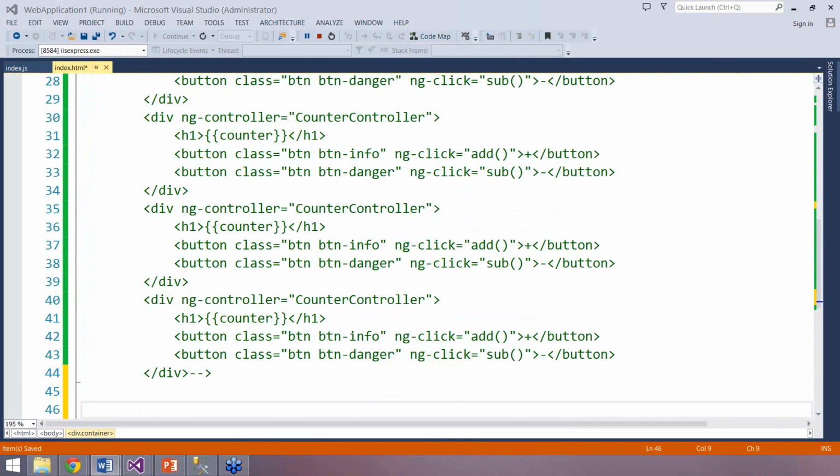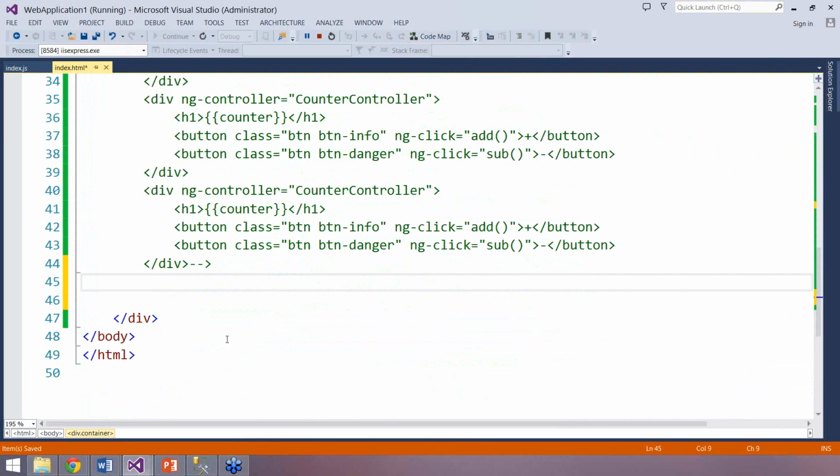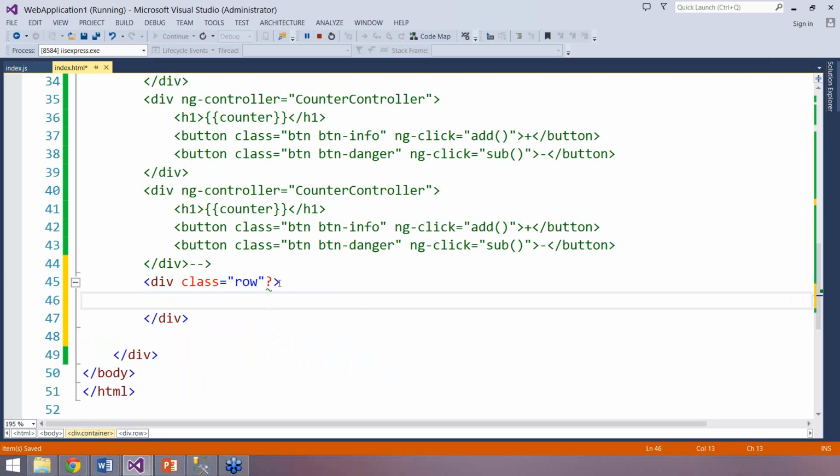We need to display that data, and for that let us create a table. Okay, we are going to display that in a table, and this is very important, guys, please focus here. I'm going to add a div with class row, and inside this div we want to display that data.